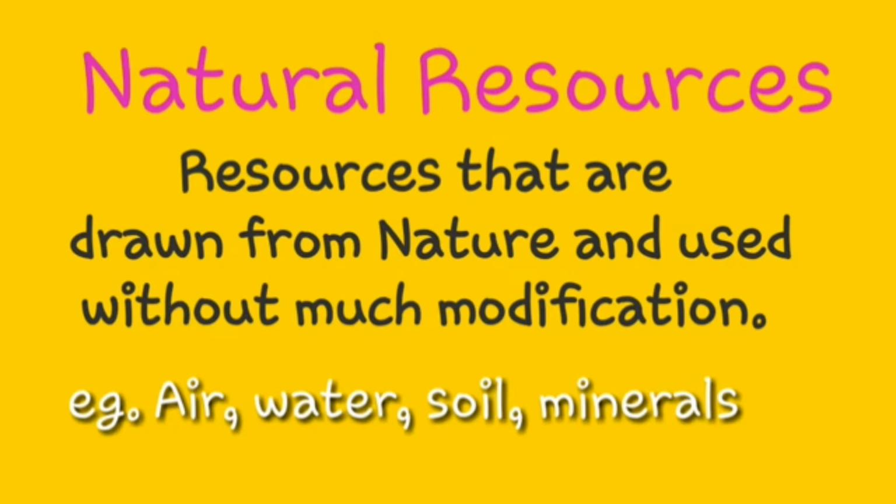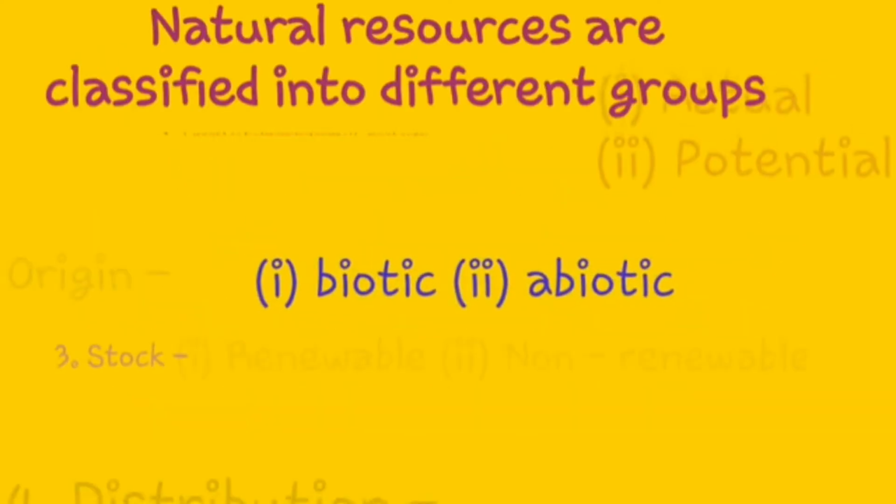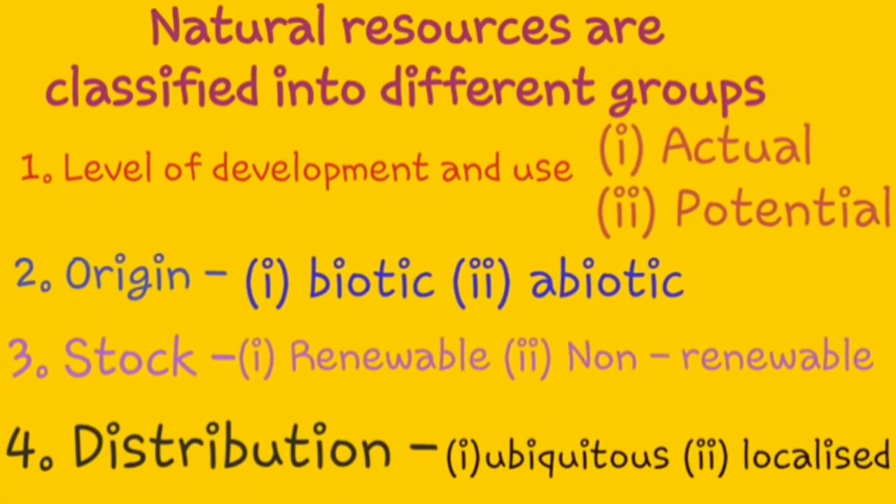Now, in some cases, tools and technology may be needed to use these natural resources in the best possible way. Natural resources are classified into different groups depending upon their level of development and use, origin, stock, and distribution. On the basis of their development and use, resources can be classified as actual resources and potential resources.